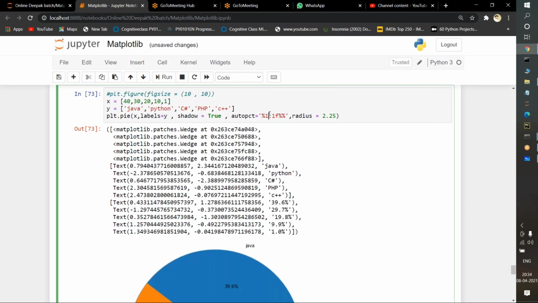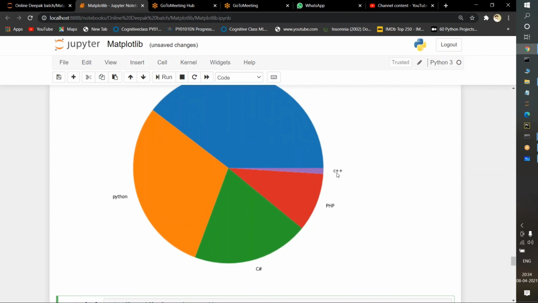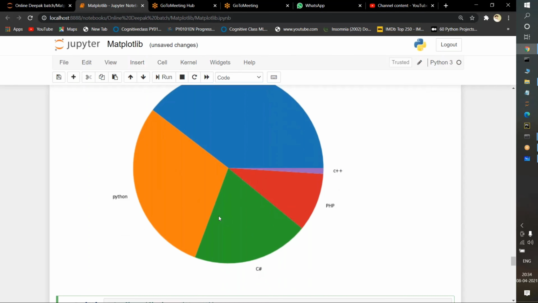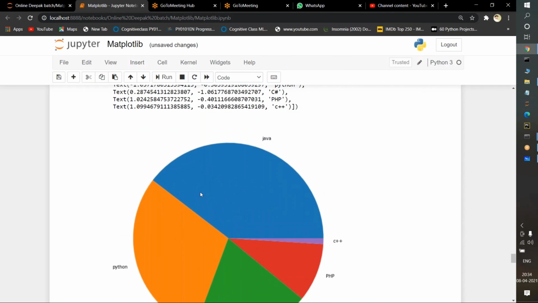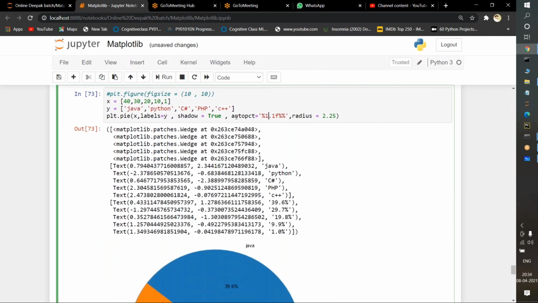The purpose of this is, if you observe here, it is showing Java, Python, C#, PHP, C++. But I am not specifying the percentage of data that Java is holding, that Python is holding, that C# is holding. So I want a numerical representation on this image. In the pie chart above, I want the numerical representation. For that purpose, I am using a function known as autopct.